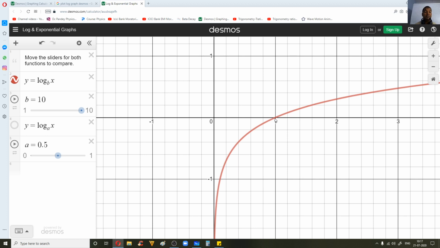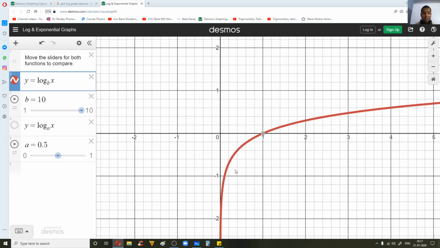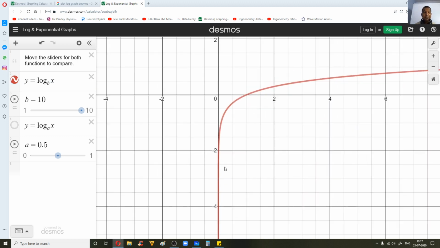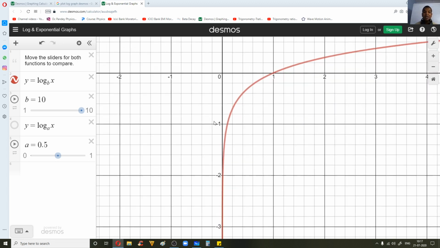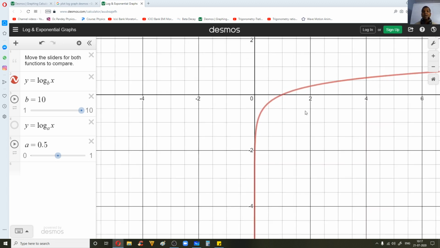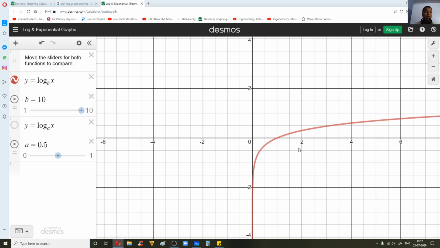Now what happens when x is equal to 0? You know that x is the argument, right? When x is equal to 0, you know that it will go towards minus infinity. When x is equal to 0, y will be minus infinity. We have seen that in yesterday's class, is it not? So this is how the graph of log looks when its base is 10, or you can say when its base is greater than 0.